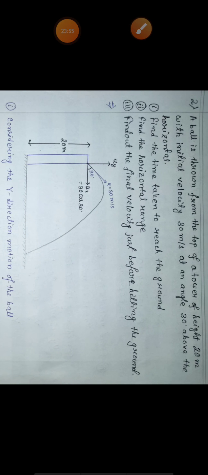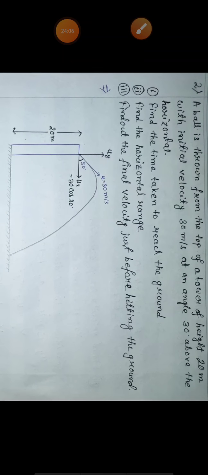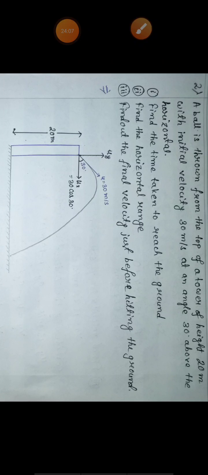The last question is: a ball is thrown from the top of a tower of height 20 meters with initial velocity 30 meters per second at an angle of 30 degrees above the horizontal. Find the time taken to reach the ground, find the horizontal range, and find the final velocity just before hitting the ground. So here the ball.